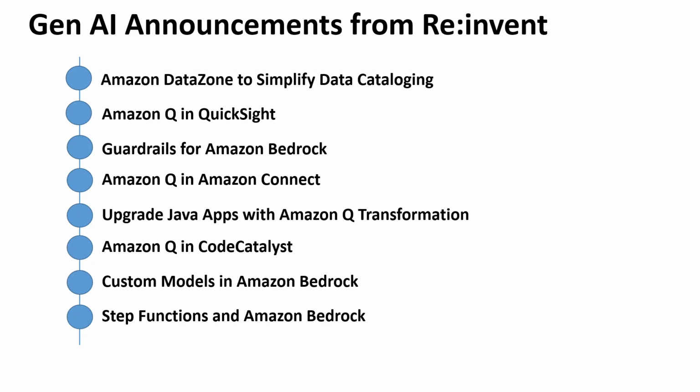Okay. Then we have another cool announcement where you can use Amazon Q code transformation. This new capability simplifies upgrading and modernizing existing application code using Amazon Q, which is a new type of assistant powered by Gen AI. Amazon Q is specifically designed for work and can be tailored to your business. Amazon Q code transformation can perform Java application upgrades now from versions 8 and 11 to version 17, which is a Java long-term support, or LTS, release. It will also be able to transform Windows-based .NET Framework applications to cross-platform .NET.